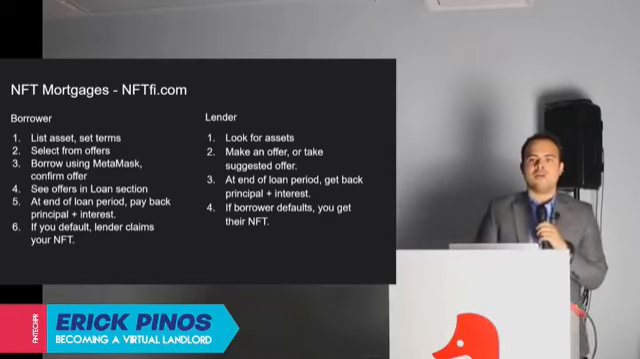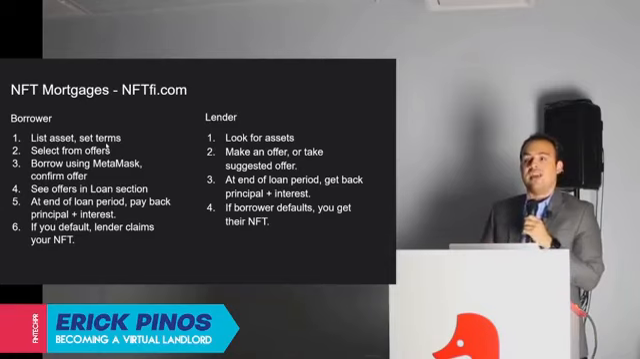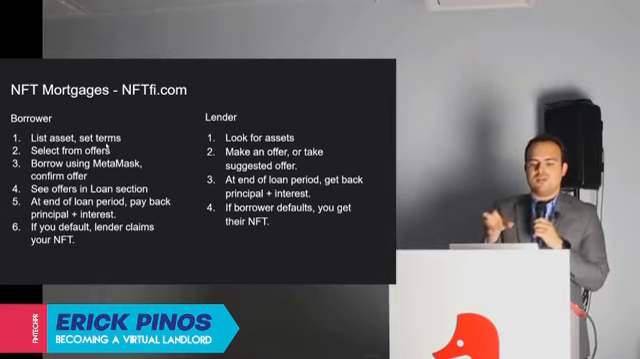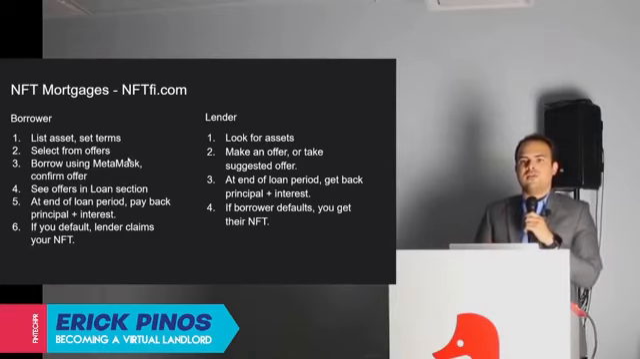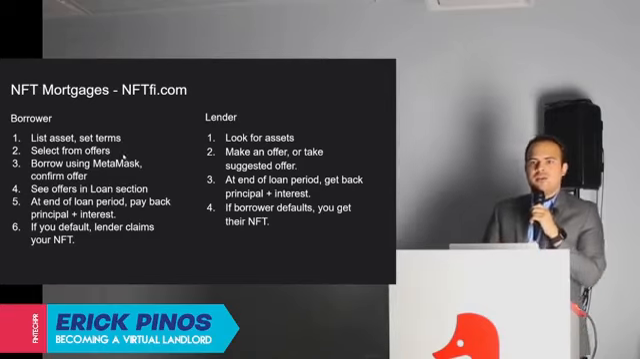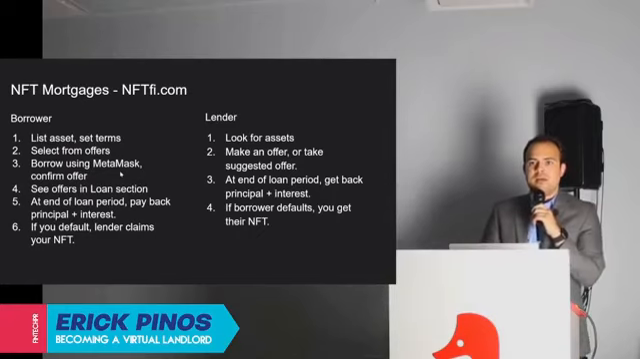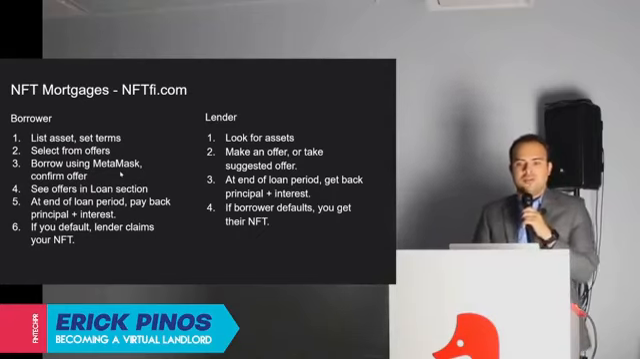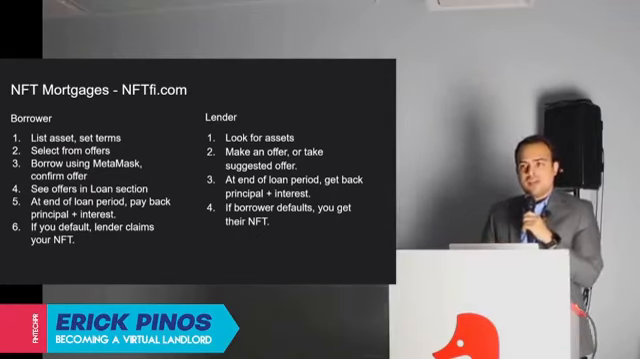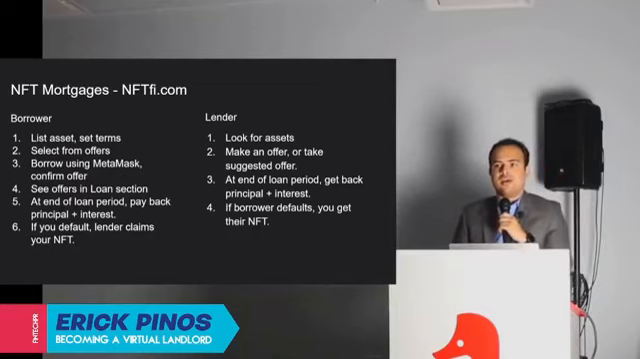If you're a borrower, what you can do is list an asset, any NFT really, but this would be with virtual land. You can set the terms that you want: how much you want to borrow in ETH or in USDC or in DAI, for how long, and at what APR you're willing to pay. You use MetaMask to interact with the platform. You see the offers. And then at the end of the loan period, you have to pay it back, right? You pay the principal plus the interest.